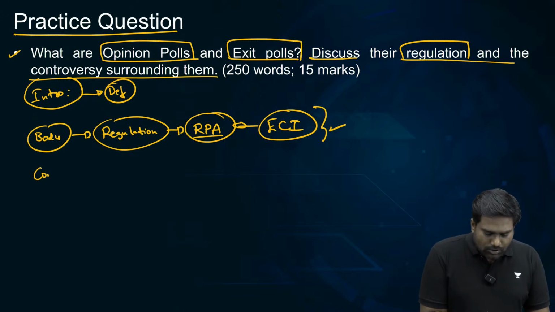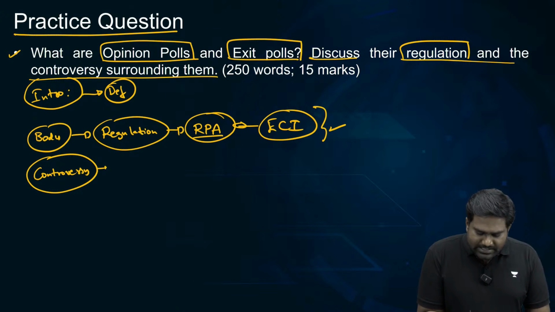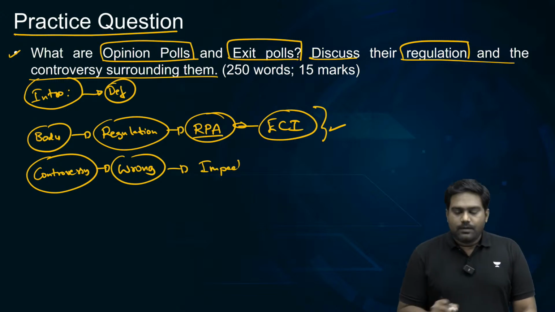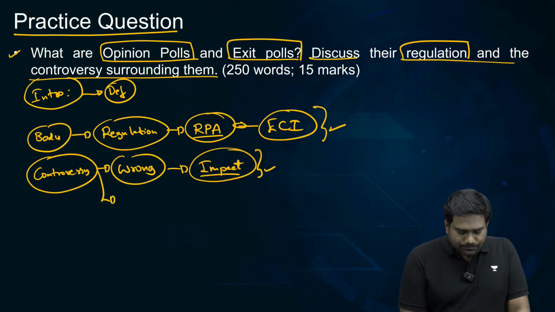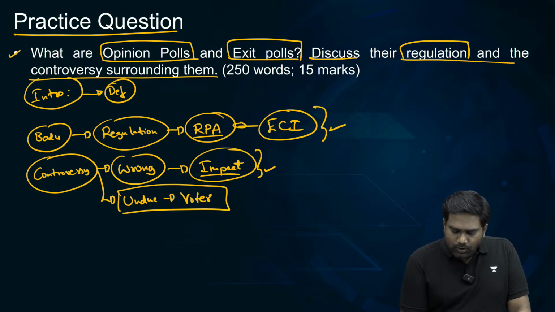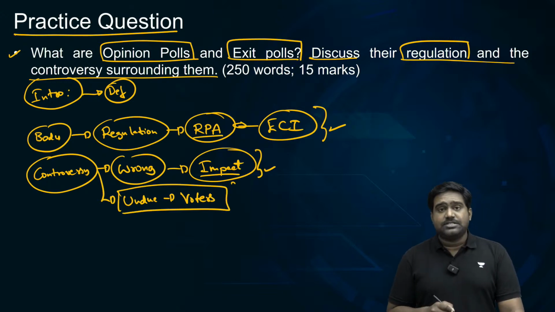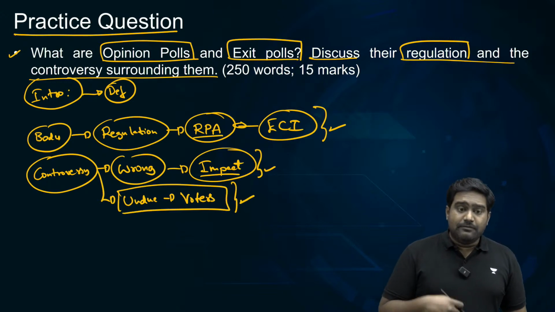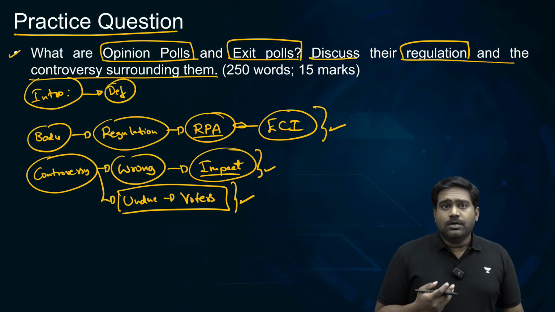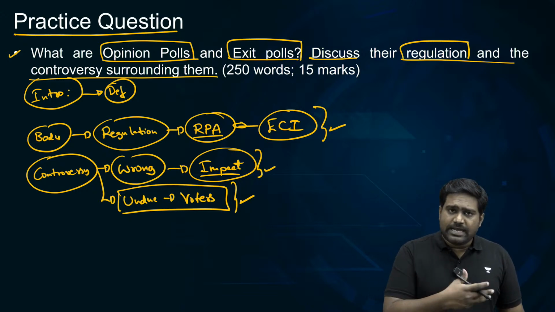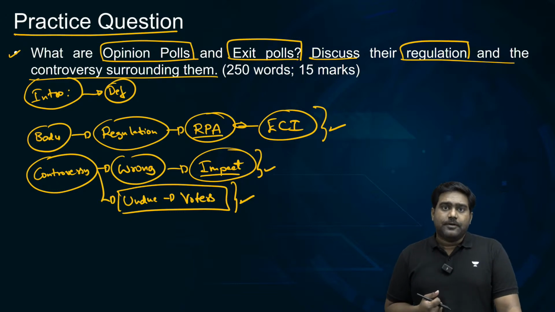Next, talk about the controversy. Discuss how these poll projections can go wrong and what adverse impact it might have. Also talk about the undue effect it might have on the voters, the undue influence it might exercise if it is published at the wrong time in violation of the established rules, how it could impact the stock markets and in general the political atmosphere.